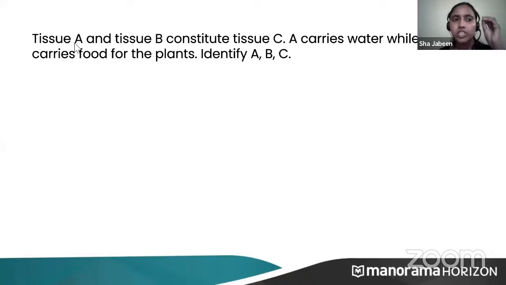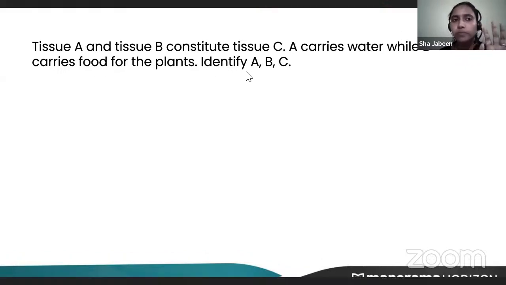Now, next question: tissue A and tissue B constitute tissue C. So there's one tissue A, there's another tissue B, and together they form one tissue, which we call tissue C. Tissue A carries water, while tissue B carries food. Identify A, B, C. Try to guess what A, B, C will be.